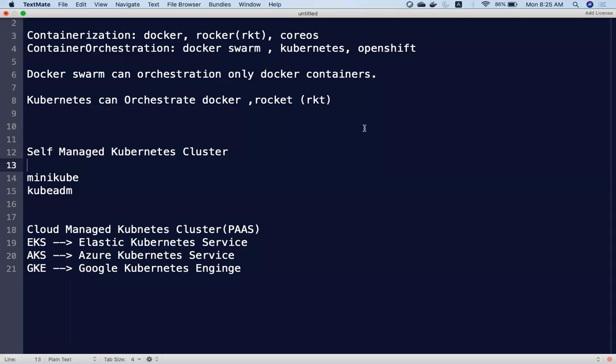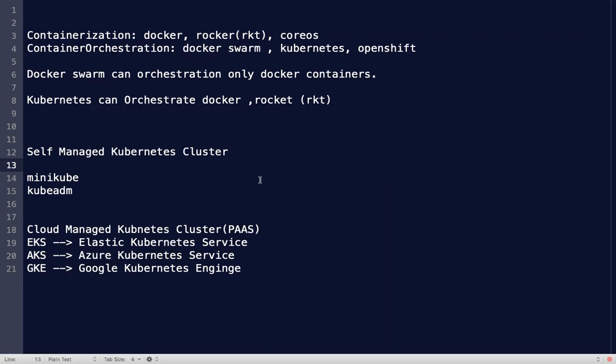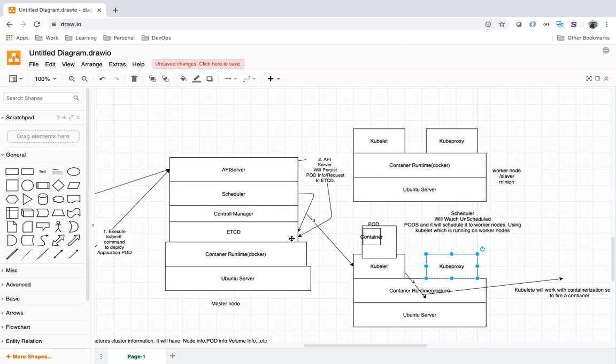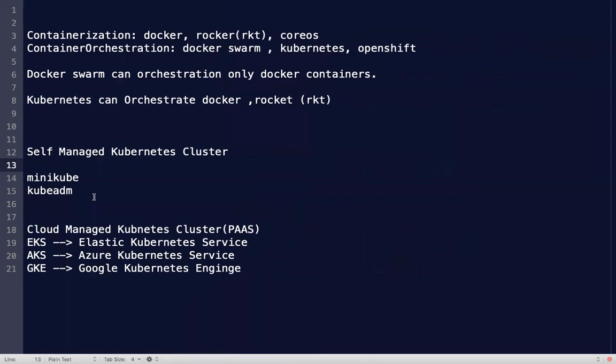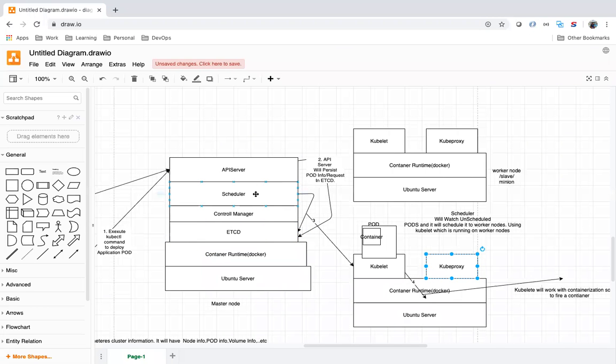What is self-managed Kubernetes cluster and what is cloud managed? What is self-managed Kubernetes cluster? We are managing the cluster. We are creating the servers. We are managing the Kubernetes cluster. You need to create the Kubernetes machines. You need to create the servers. You need to set up all these things. You are setting up all these components yourself.